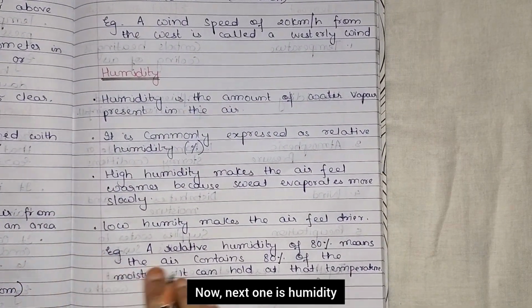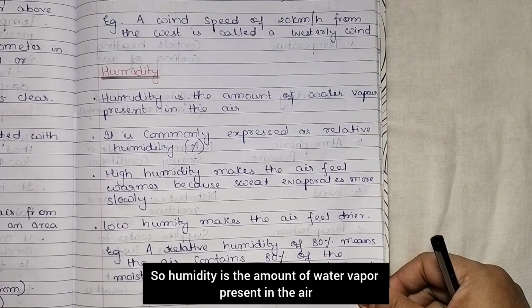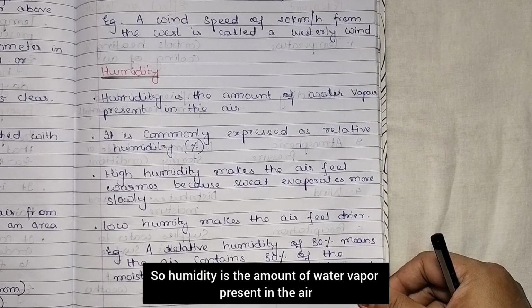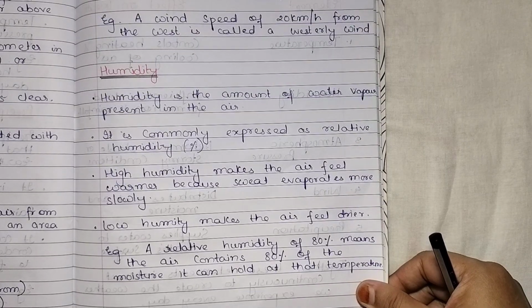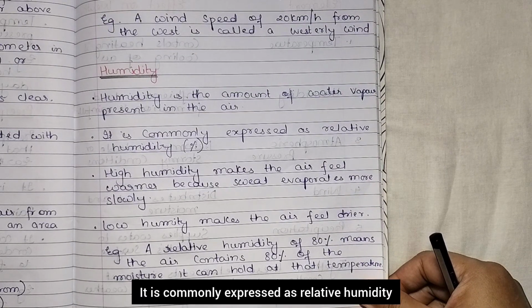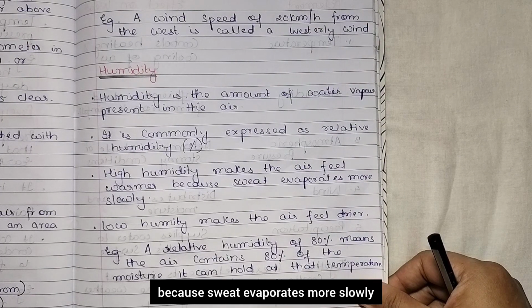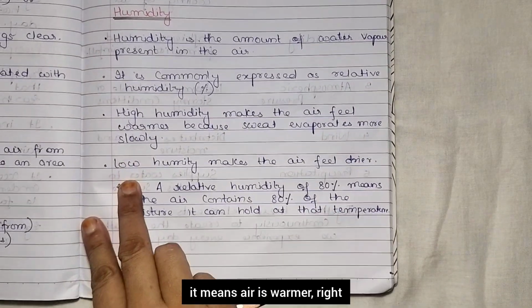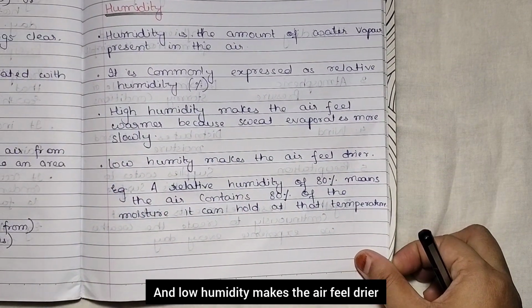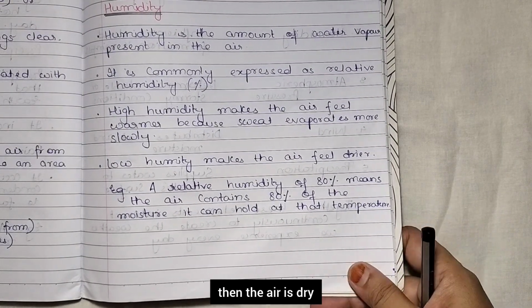Now next one is humidity. We have heard the term humidity also, isn't it? Humidity is the amount of water vapor present in the air. So how much water vapor is present in the air is called humidity. It is commonly expressed as relative humidity. High humidity makes the air feel warmer because sweat evaporates more slowly, and low humidity makes the air feel drier. So if low humidity is there, then the air is dry.